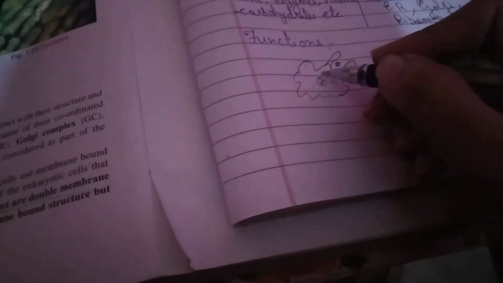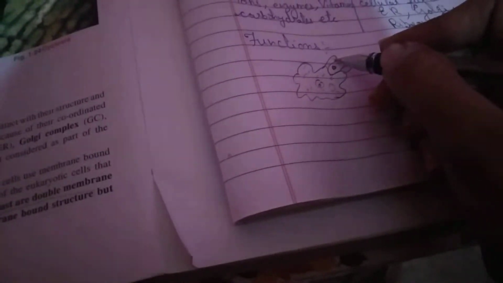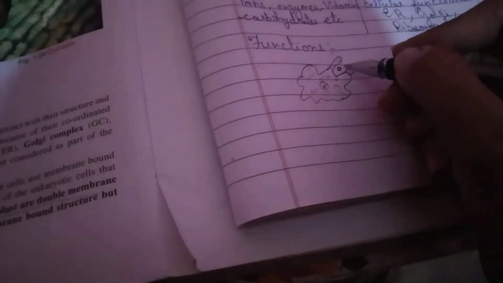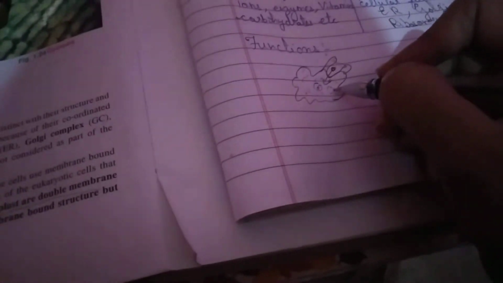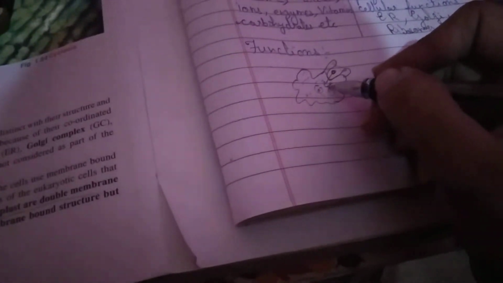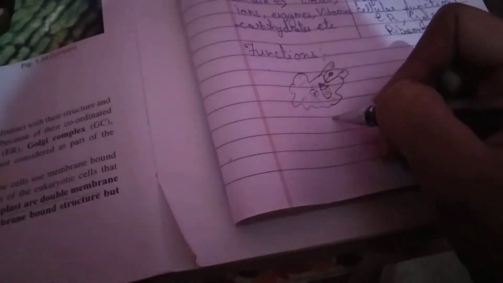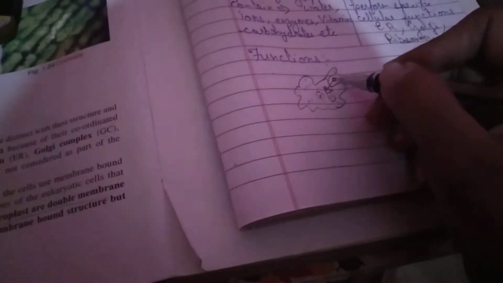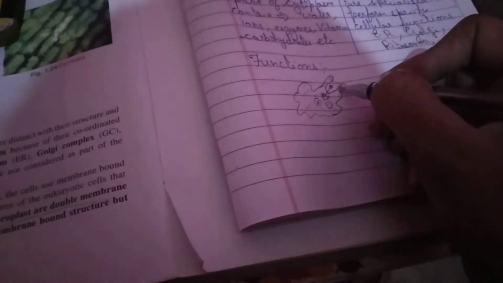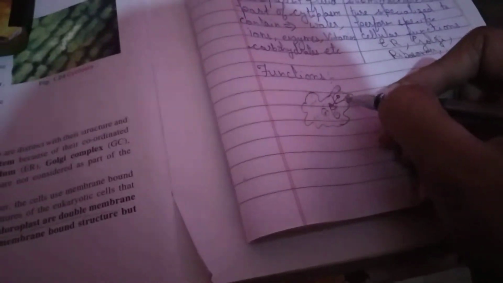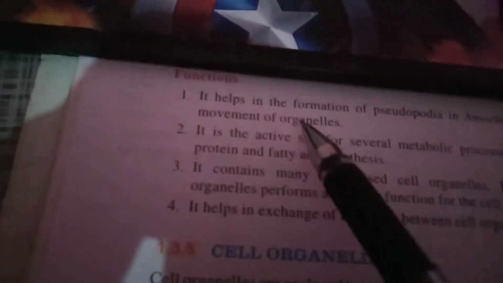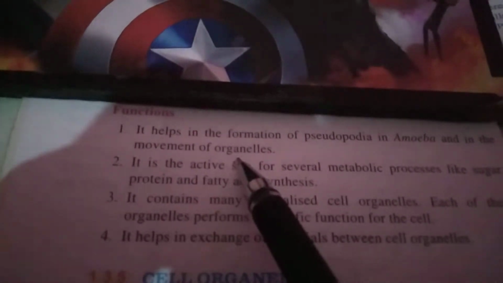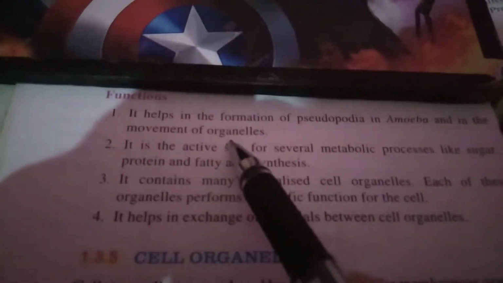This pseudopod is made with the help of the cytoplasm present inside its body. When the pseudopodia form, they engulf the food particle. It enters inside the amoeba, and the vacuole covers it and digests it. So the formation of pseudopodia happens with the help of cytoplasm, and the movement of the other organelles present in the cell is also done by cytoplasm.